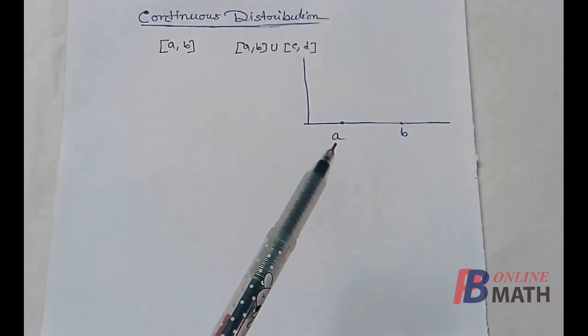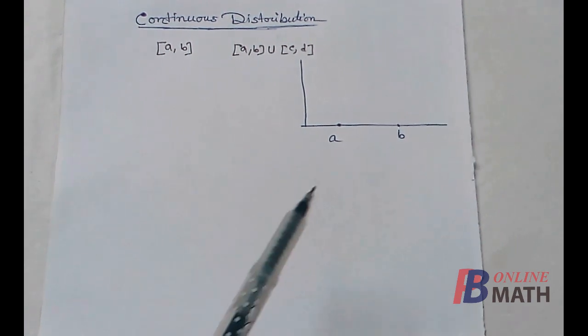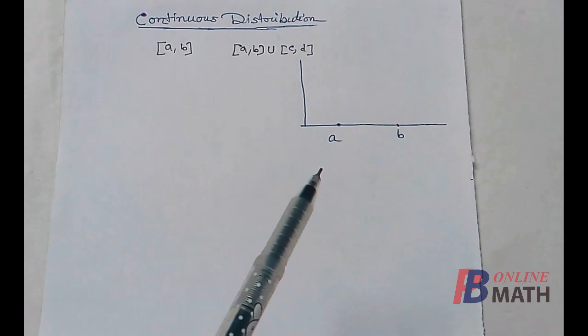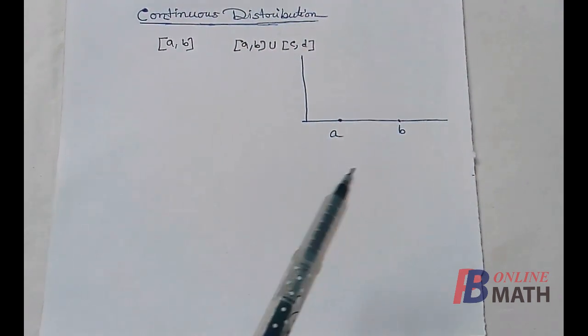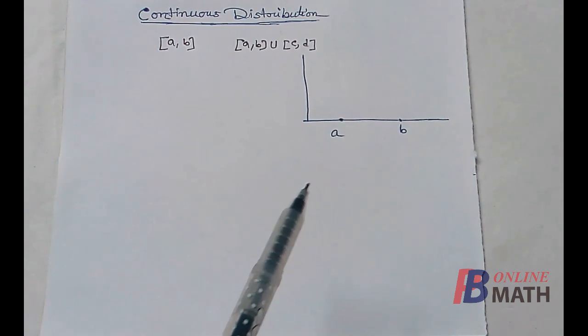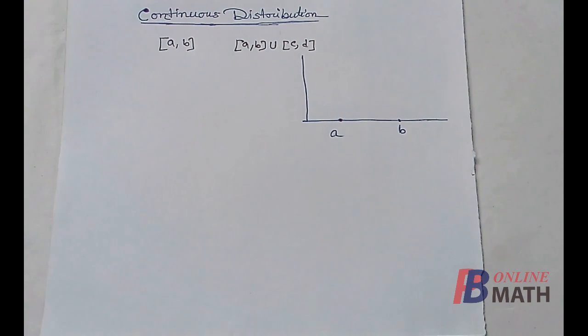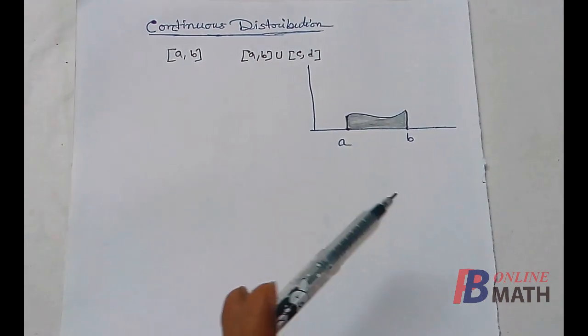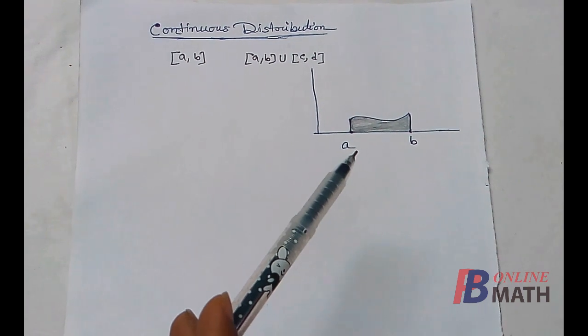That means for each and every point from A to B, we have a corresponding mass. If we plot all the masses from A to B in this graph, then we shall obtain a layer, in fact a continuous layer from A to B.